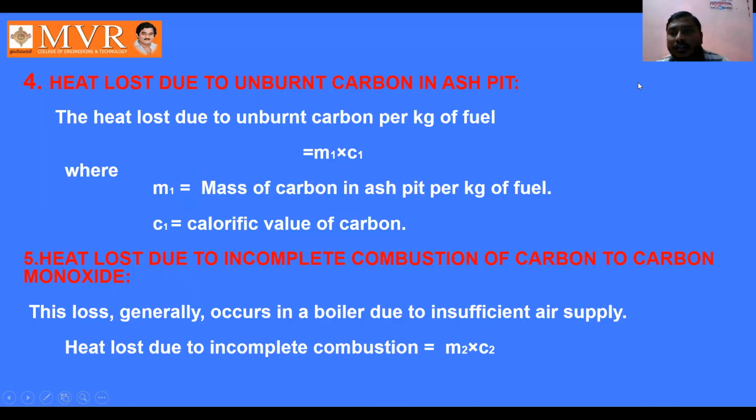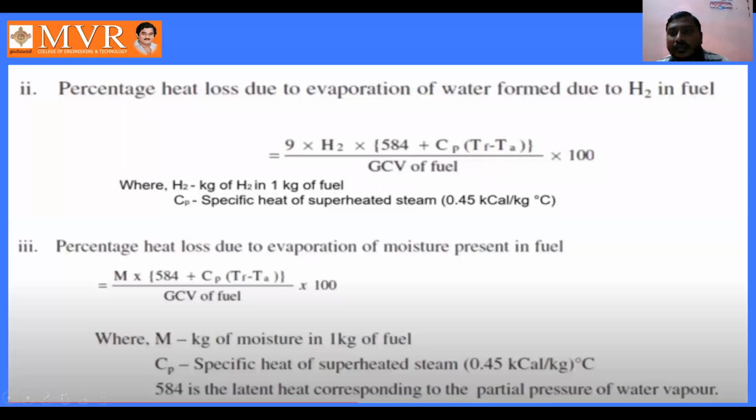Here we can observe the percentage of heat loss due to evaporation of water formed due to H2 in fuel. That heat is lost due to evaporation of water formed due to H2 in fuel, and we calculate it using this equation: 9 into H2 into 584 plus Cp into Tf minus Ta, divided by GCV of fuel, into 100.